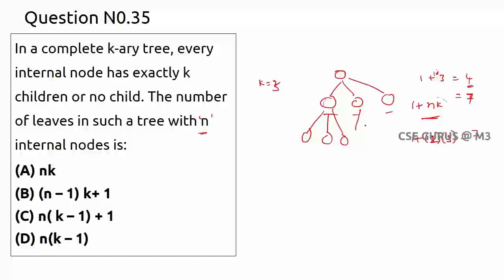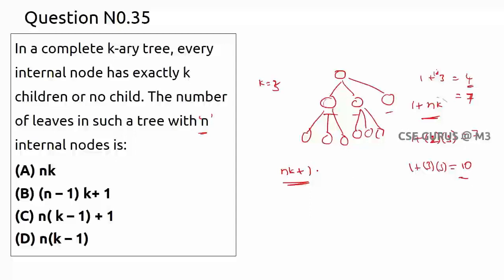You can take one more example also. Now this will become an internal node, so 3 internal nodes, 1 plus 3 internal nodes each with 3 children, so totally 10 nodes. You can see totally 10 nodes, 7 leaves and 3 internal nodes. So now I can say that for this k-ary tree, the total number of nodes is nk plus 1. Total number of nodes is nk plus 1, we know.